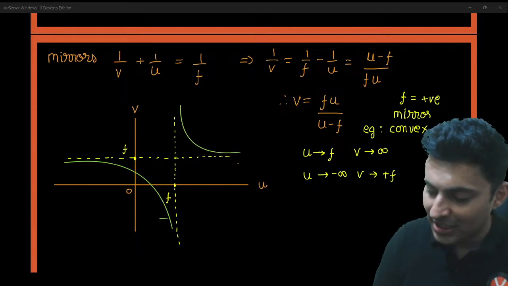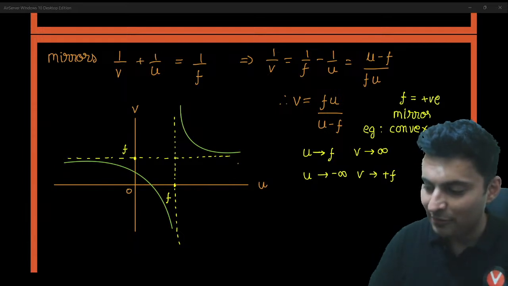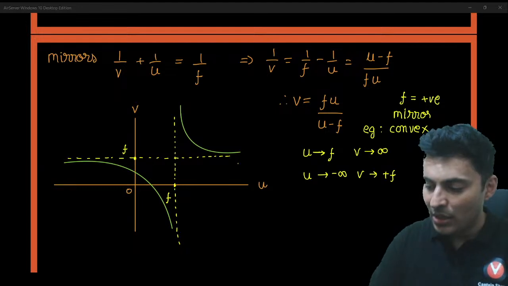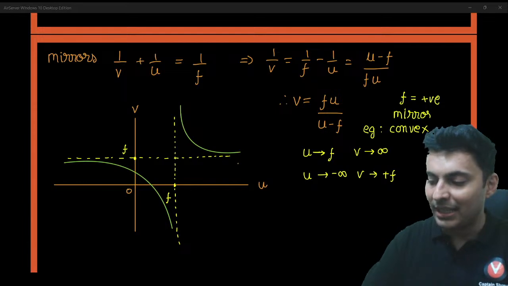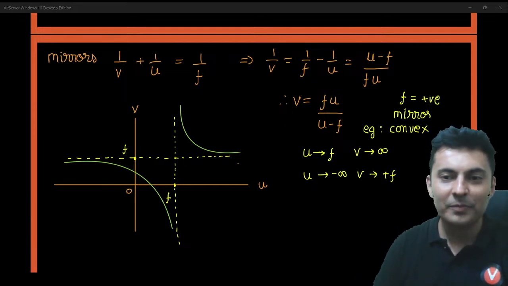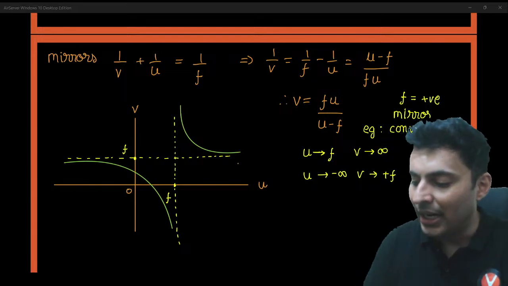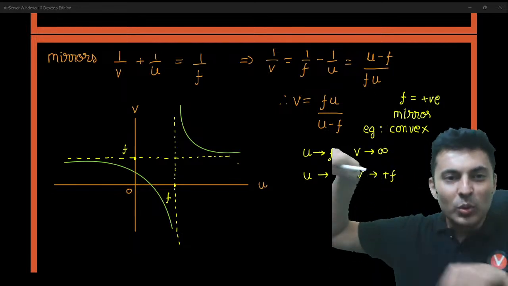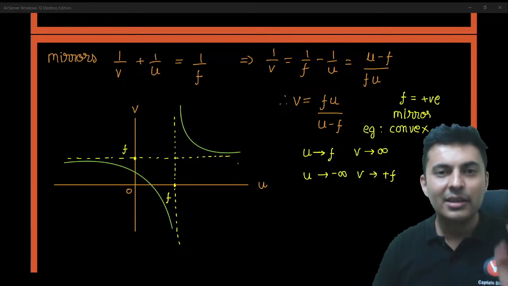So when object distance is negative, the image distance is positive. Perfect. So on the right side of this dotted line, it will be on the top. Something like this. They are the curved lines. Got it? So the main thing is to identify the 2 dotted lines, and then you will have 2 curved lines on the opposite sides. That's how the graph looks.